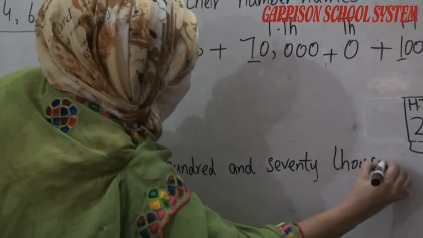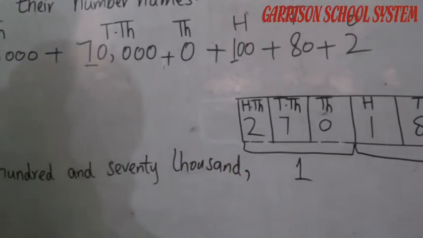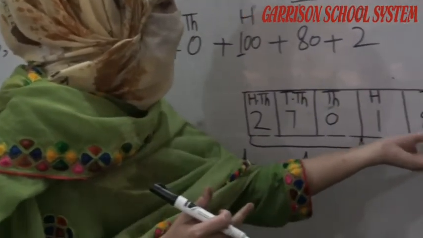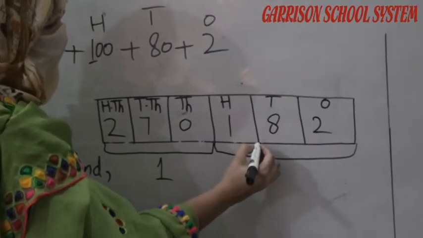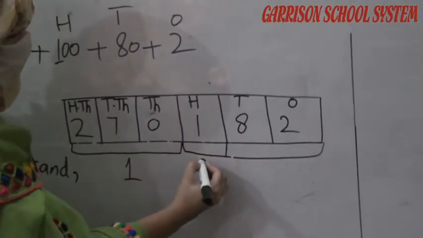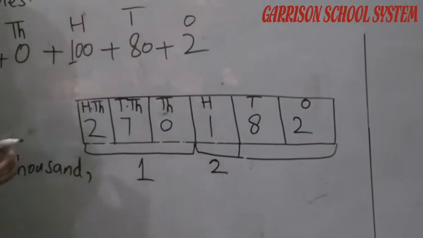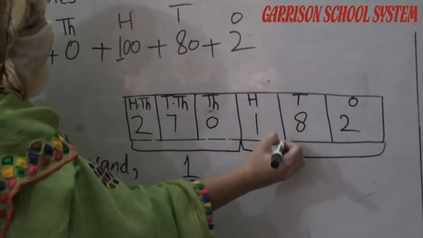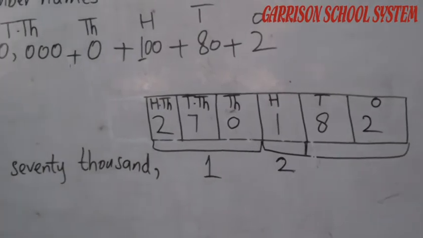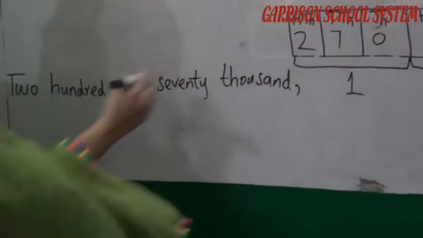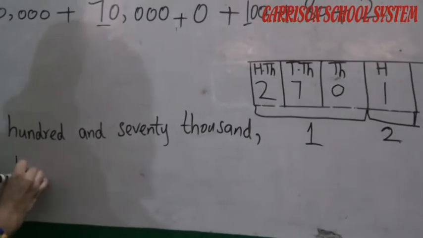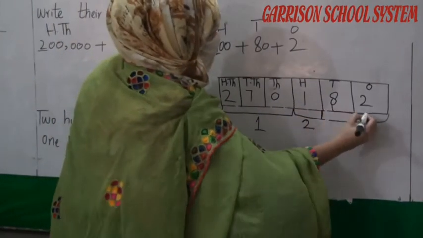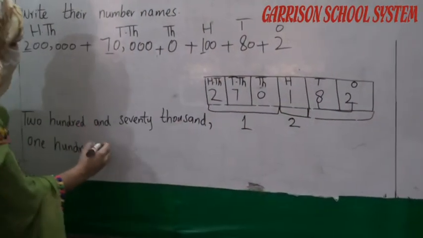270,000. We have to put comma here. Okay, this has done. Now next is 182. Now we have to write, this is our second part. First we have to divide into 2 parts, then we have to divide this in again 2 parts. We have to write 100 after 270,000. We have to write 100. Then we combine these both numbers, 8 and 2 become 82.